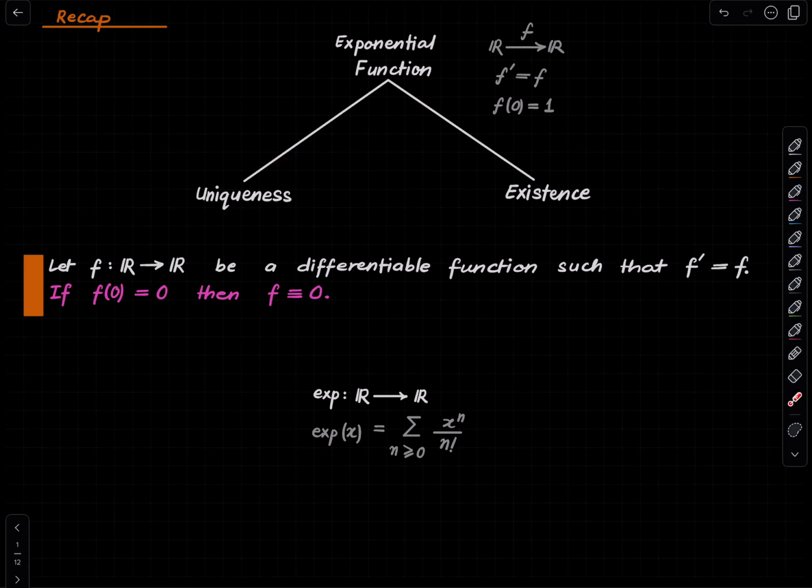In fact, that was just by using the fact that if you had asked for vanishing at 0, you get the identically 0 function. That implied the uniqueness of the exponential function, and the existence was proven by explicitly constructing it, though we were inspired by Taylor's theorem when we wrote down that infinite series. So this was one of the theorems or lemmas that we proved.